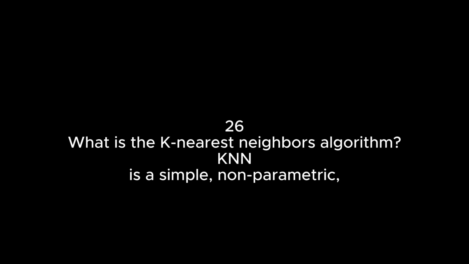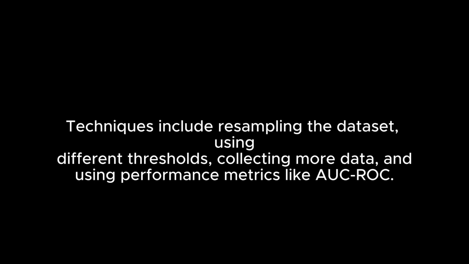26. What is the k-nearest neighbors algorithm? KNN is a simple, non-parametric, lazy learning algorithm that stores all available cases and classifies new cases by a majority vote of its k neighbors. How do you handle an imbalanced dataset? Techniques include resampling the dataset, using different thresholds, collecting more data, and using performance metrics like AUC-ROC.